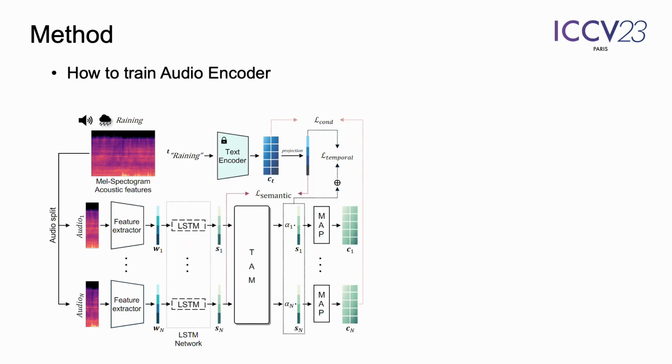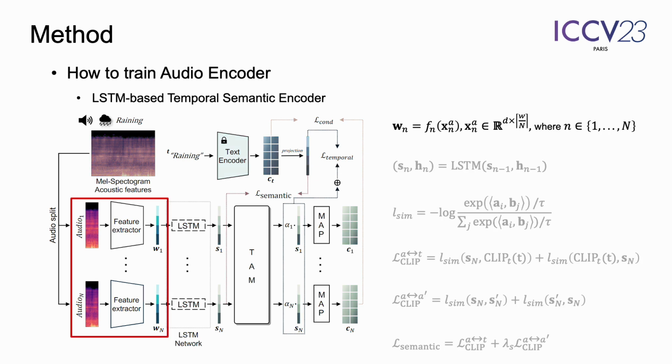In this section, we introduce the method of how to train our audio encoder. Audio inputs are first transformed into a MEL spectrogram representation. To incorporate time information, the MEL spectrogram is divided into n segments. Each segment is then fed into a shared feature extractor module, and the feature extraction module learns to extract low-level features from each audio segment regardless of its time dependency.